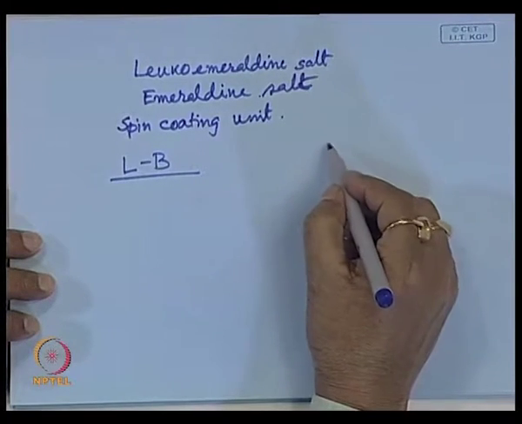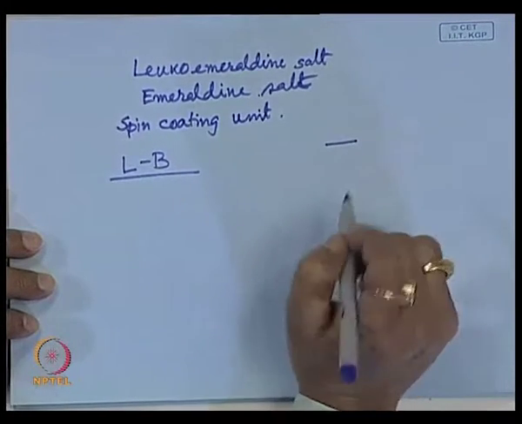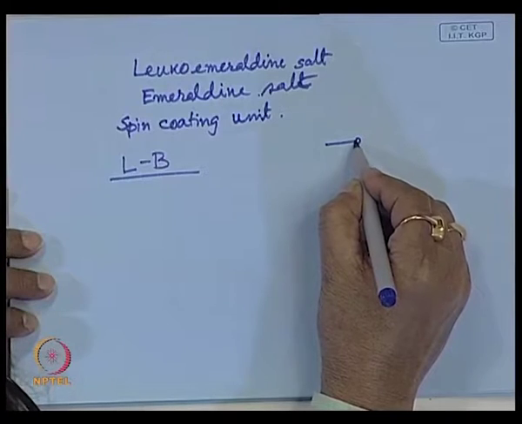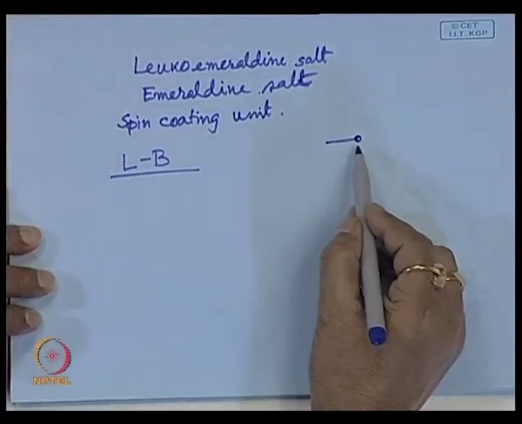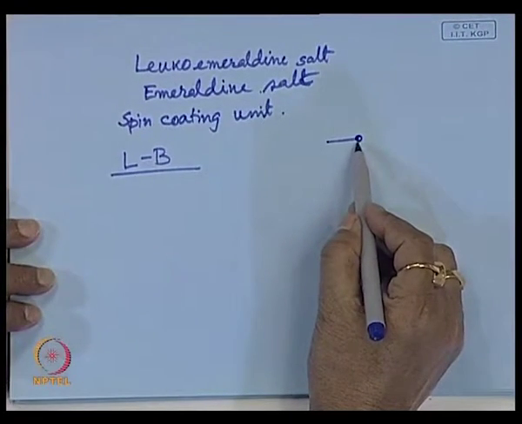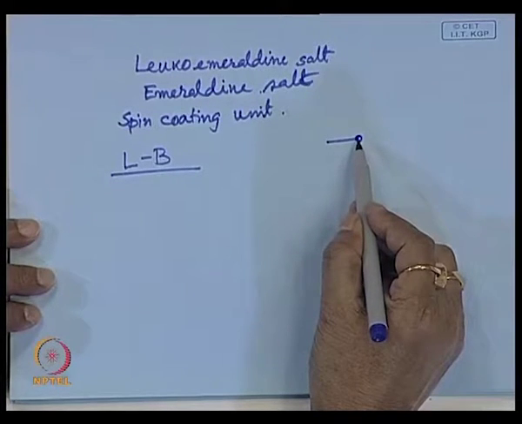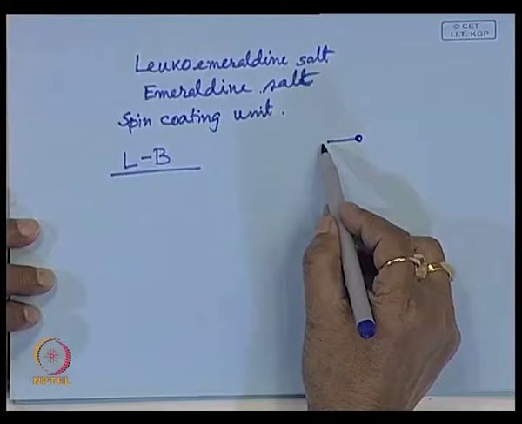For example, you want to deposit stearic acid molecules, lipid molecules, on a substrate. What are these lipid molecules? Consider a schematic of a stearic acid lipid like this, having a polar, hydrophilic head, a carboxyl group, and the tail is a hydrocarbon chain, hydrophobic.